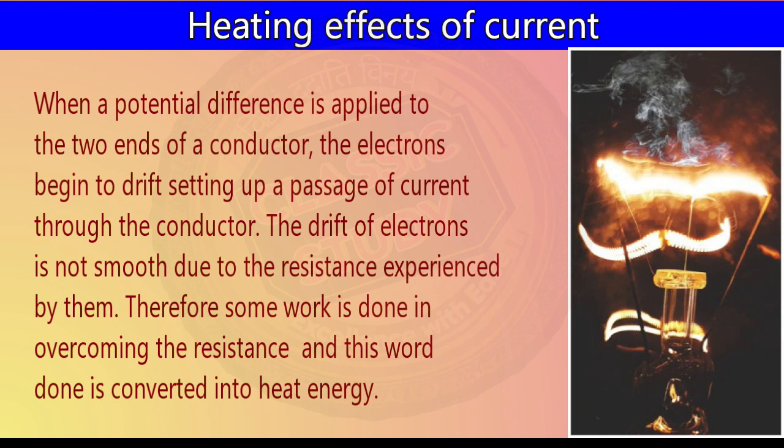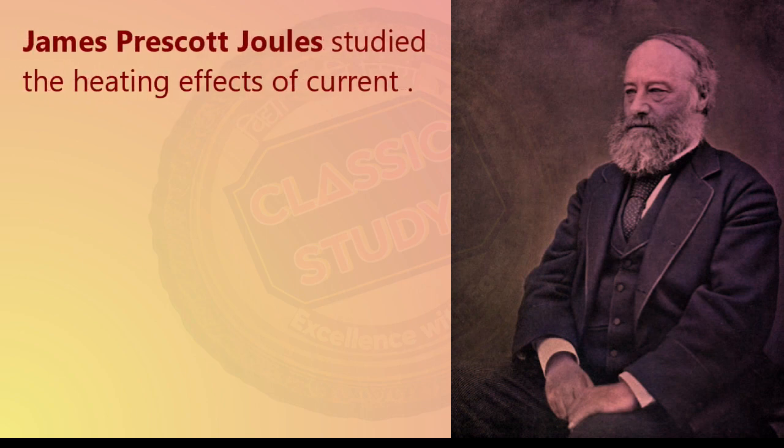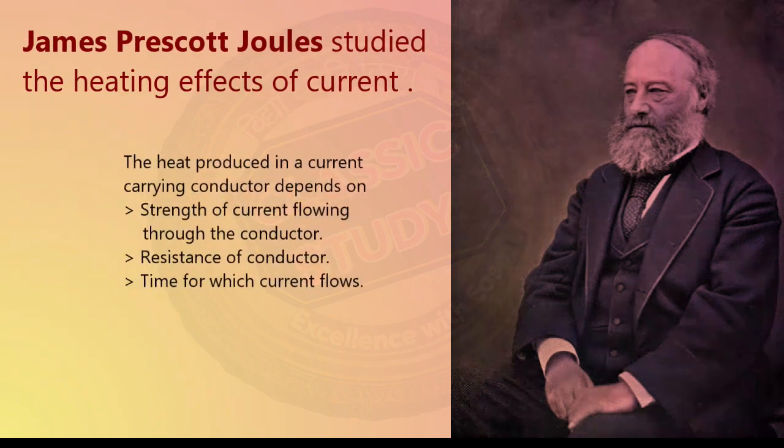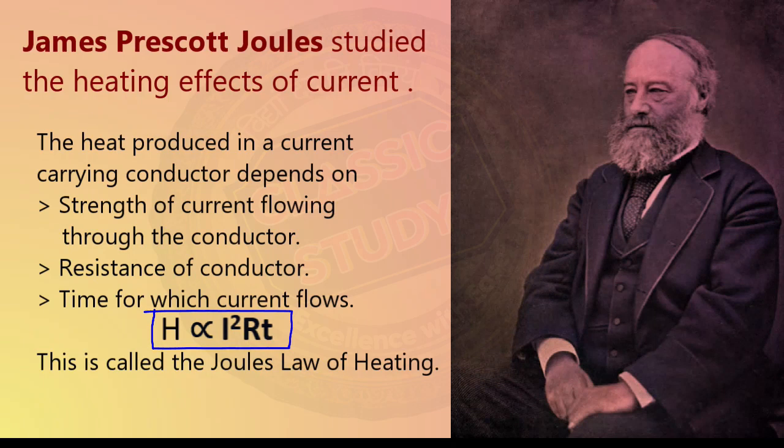Therefore, some work is done in overcoming this resistance and keeping this flow of electrons possible, and this work done is converted into heat energy, thus resulting in the heating effect of current. James Prescott Joule studied the heating effect of current, and he said that the heat produced in a conductor carrying current depends on three things: the strength of the current flowing through the conductor, the resistance of the conductor, and the time for which the current is flowing. So H, which is the heat, is directly proportional to I square, the square of current, into R into T. This is called Joule's law of heating.